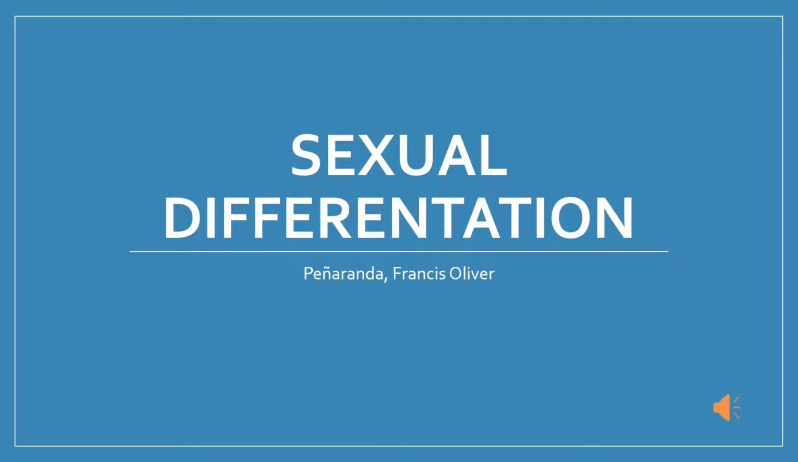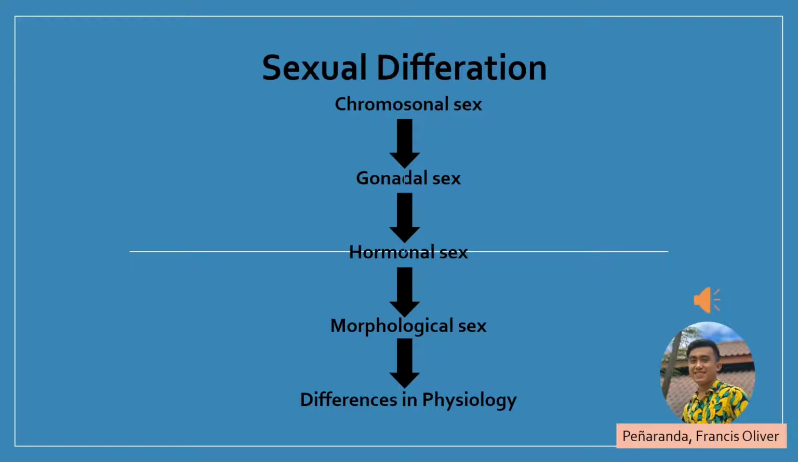Sexual differentiation. There are four types of sexual differentiation: the chromosomal sex, gonadal sex, hormonal sex, and morphological sex. And the final is the differences in physiology resulting from those four differentiations.